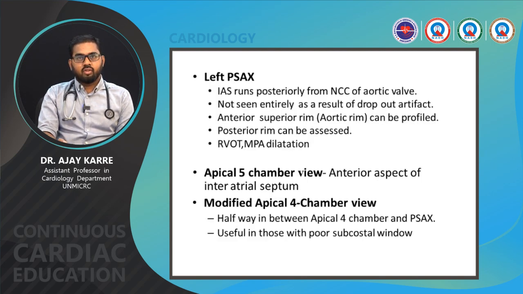Left parasternal short axis view. The IAS runs posteriorly from the non-coronary cusp of the aortic valve, not seen entirely as a result of dropout artifact. Anterior superior rim can be profiled in this view, posterior rim can be assessed, and RVOT and MPA dilatation can also be appreciated. Apical 5-chamber view shows the anterior aspect of the interatrial septum. Modified apical 4-chamber view is halfway in between the apical 4-chamber and the parasternal short axis view, useful in those with poor subcostal window.